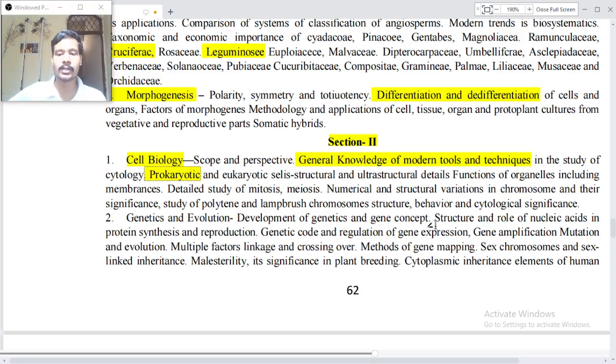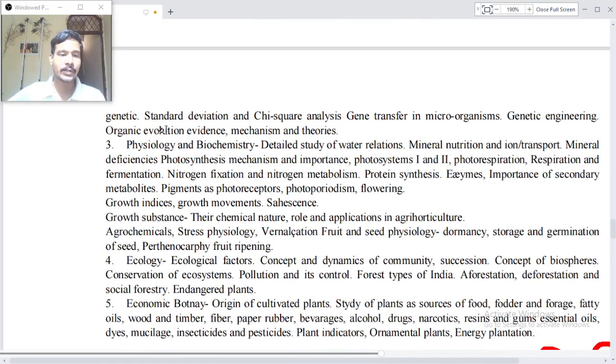Genetics and evolution: development of genetics and gene concept, structure and role of nucleic acids in protein synthesis and reproduction, genetic code and regulation of gene expression, gene amplification, mutation and evolution, multiple factors, linkage and crossing over, methods of gene mapping, sex chromosomes and sex-linked inheritance, male sterility and its significance in plant breeding, cytoplasmic inheritance, elements of animal genetics, standard deviation and chi-square analysis, gene transfer in microorganisms, genetic engineering, organic evolution: evidence, mechanisms and theories.